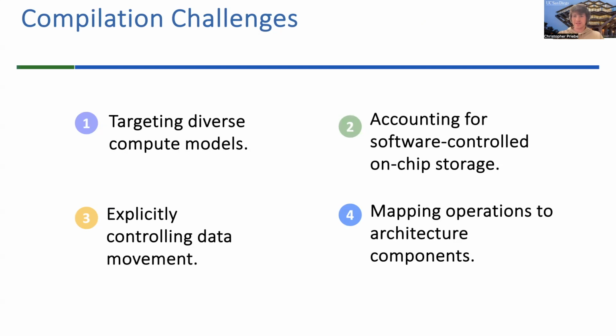So given this gap in our backend compilation support for different accelerators, we need to identify what makes this task difficult so we can solve it. There are 4 main challenges that need to be addressed. Specifically, we need to be adaptable to different compute models. We need to be able to handle software-controlled on-chip storage. We need to be able to keep track of data movement to different resources in the accelerator. And we need to be able to efficiently map operations from high-level algorithmic representations onto the specific hardware components that can most efficiently carry out those operations.